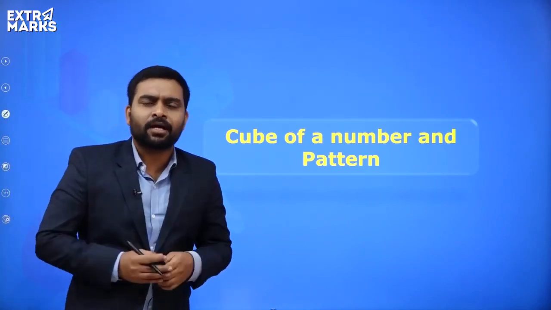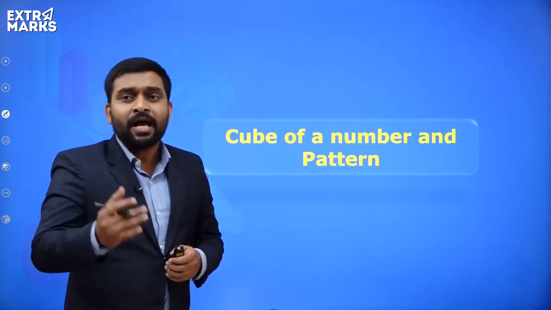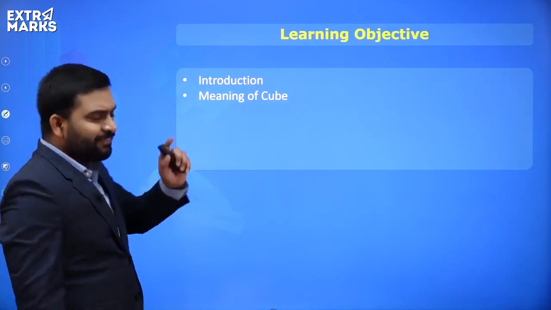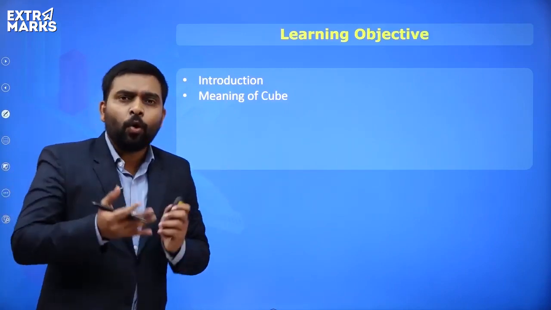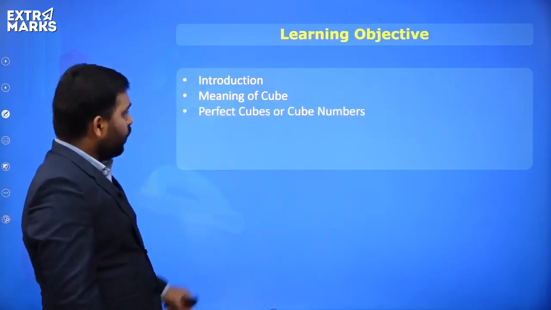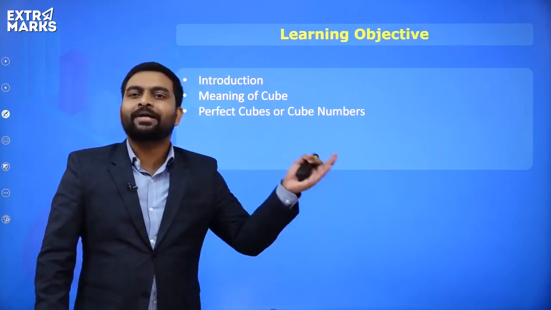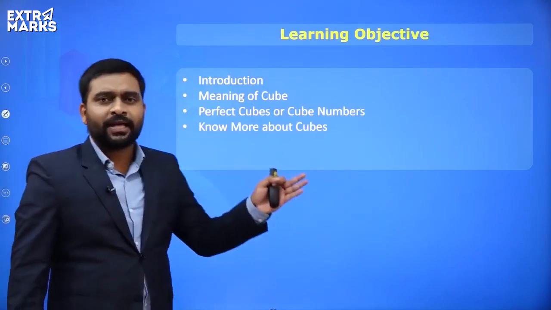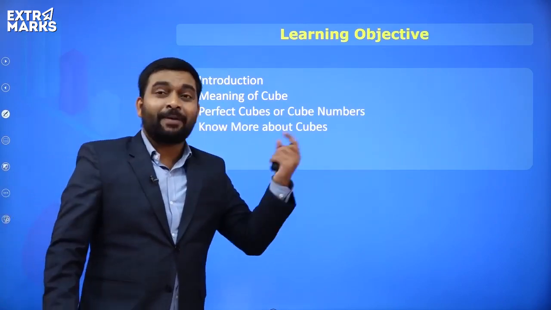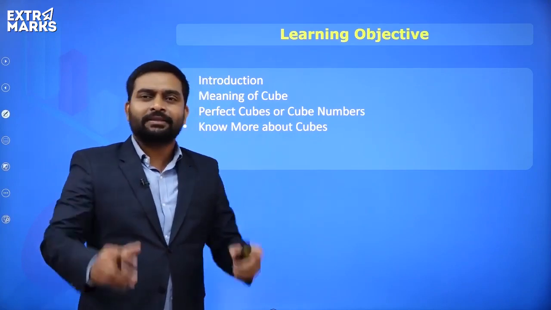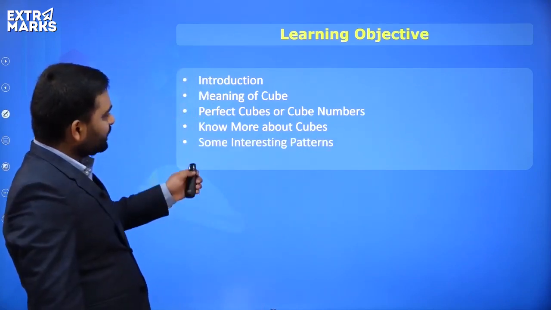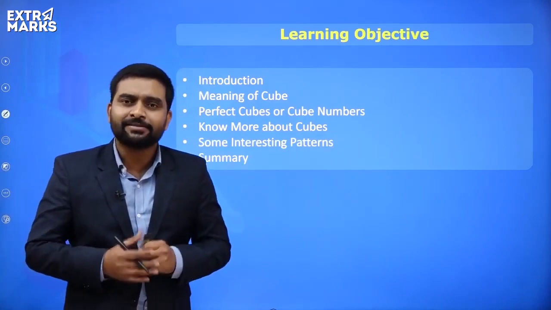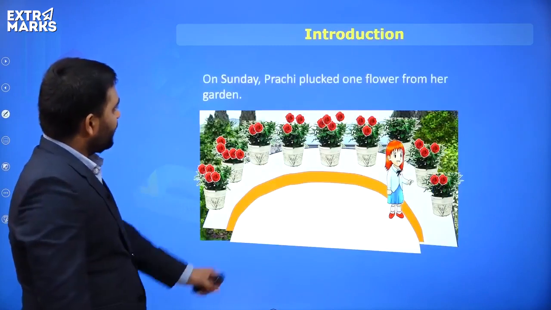So in this particular class, we'll understand what is a cube of a number, how do we find that, and also some interesting patterns. The very first thing is the meaning of a cube. What does a cube mean? Then what is a perfect cube or cube numbers? We'll understand that as well. The third point, know more about cubes, something extra about cubes, some patterns and interesting facts. And at the end we will summarize everything we have done in the class. So let's begin.